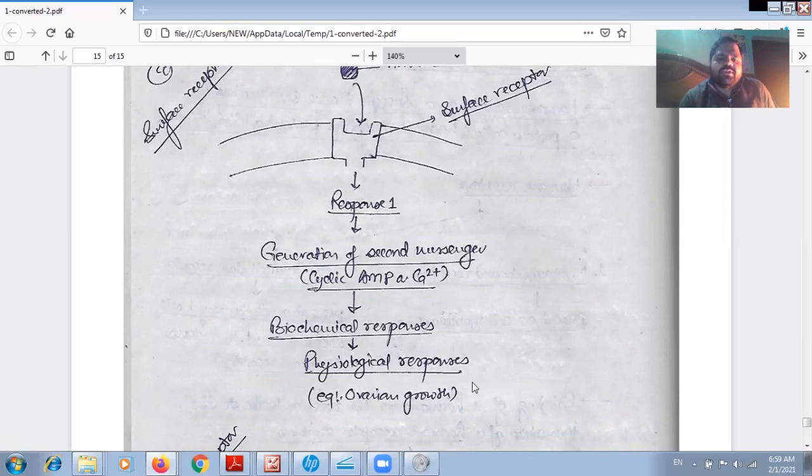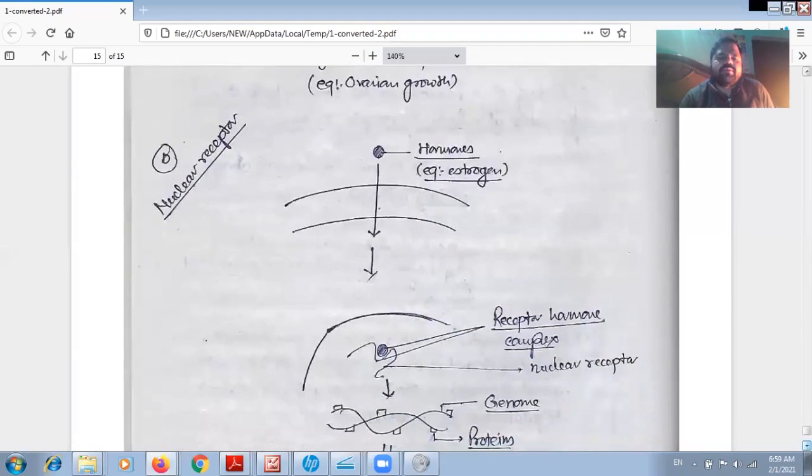So we can see one example here, and the second example is the nuclear receptor. What happens? This hormone directly enters the cell. There is no receptor present over the plasma membrane; the receptors of this hormone are present on the nuclear membrane. So here we can see that it crosses the plasma membrane directly.